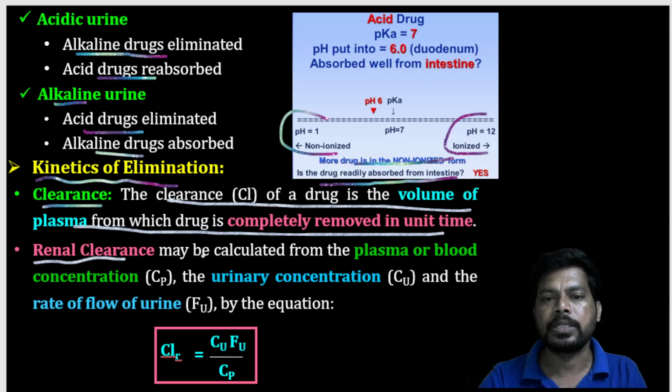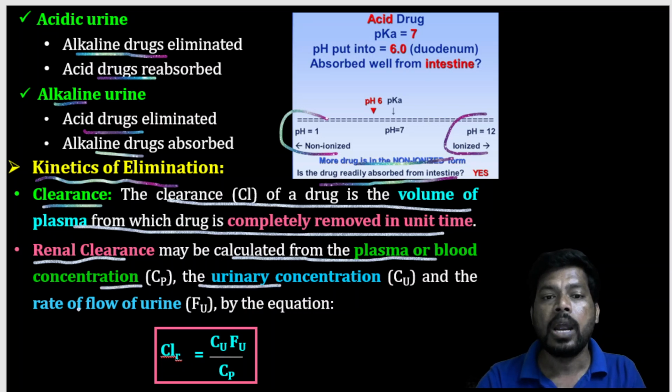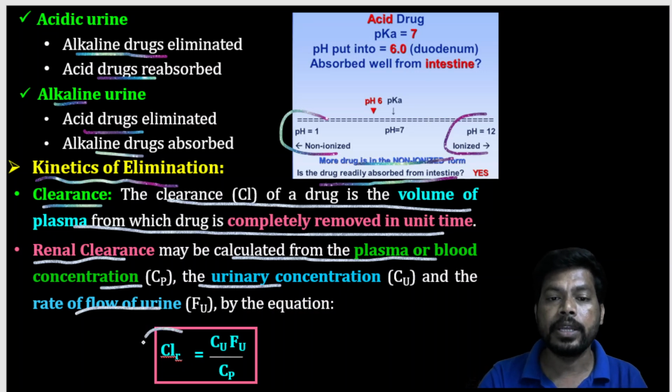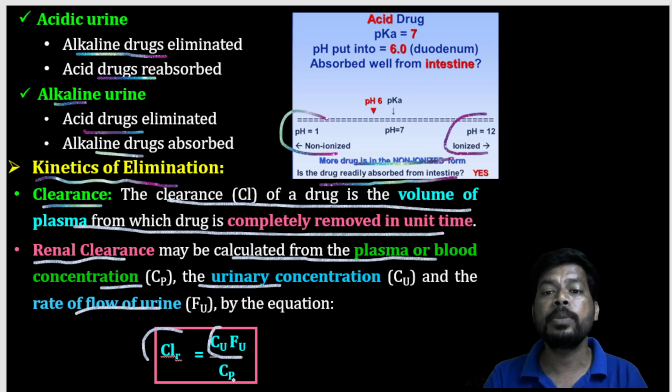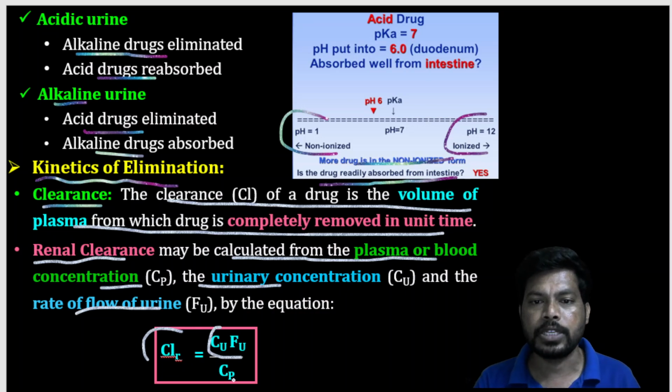Next is renal clearance. It is calculated from plasma or blood concentration, the urinary concentration, and the rate of flow of urine by the equation, renal clearance equals Cu times FU divided by Cp. Cp means plasma or blood concentration. Cu means urinary concentration.